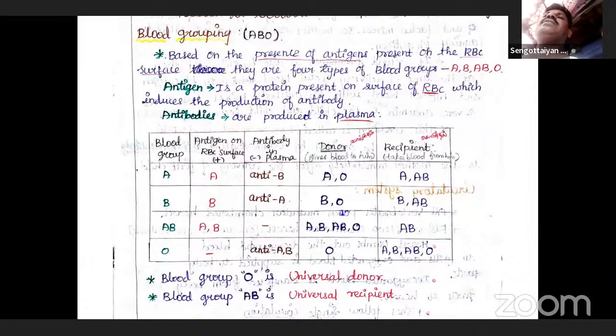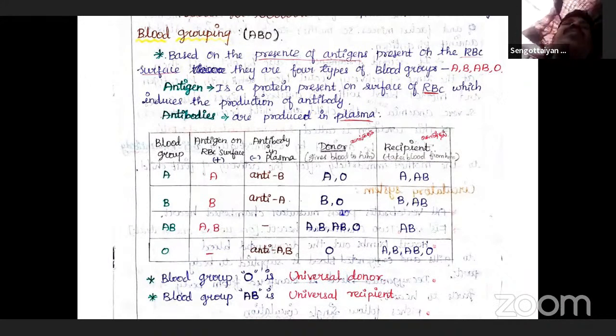Rh antibodies are not natural antibodies, but anti-A and anti-B antibodies are naturally found in the blood plasma, formed by genetic control.